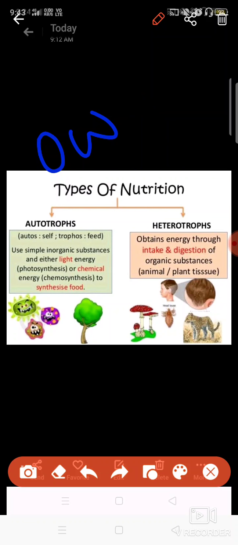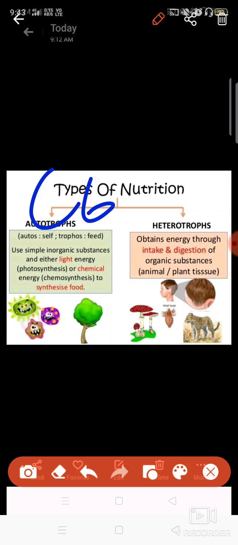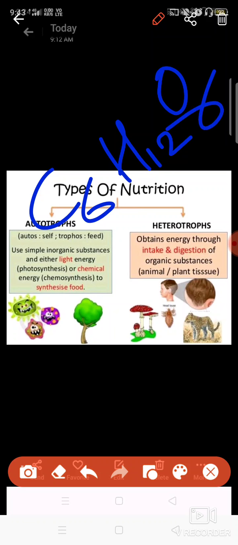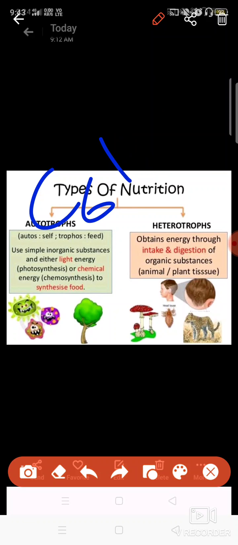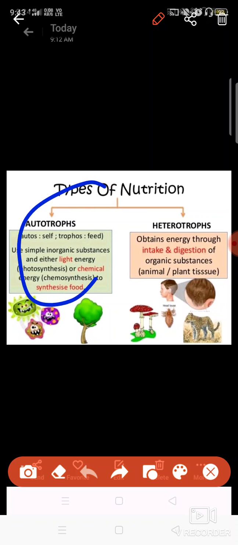So this carbon dioxide and water can be converted into glucose with the help of sunlight and chlorophyll. So this process in which plants or other living beings can prepare their own food is known as autotrophic nutrition. They can synthesize their own food with the help of substances present in the environment.